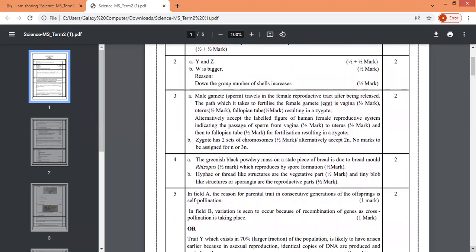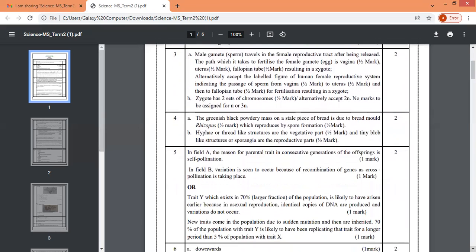Now, second also, you see, it's not just 1 and 1. So see how the marks are divided. For A, it is half and half, 1 mark. For B, half a mark for writing W is bigger, and the reason for that, half a mark. Third, that bio question related to reproduction, that also you can see, how the marks are distributed. I'm not reading out. If I read out the whole thing, it will become very lengthy. I will just halt at each of the answers so that it's clearer for you to understand. You can just check third A and B, how the 2 marks are divided.